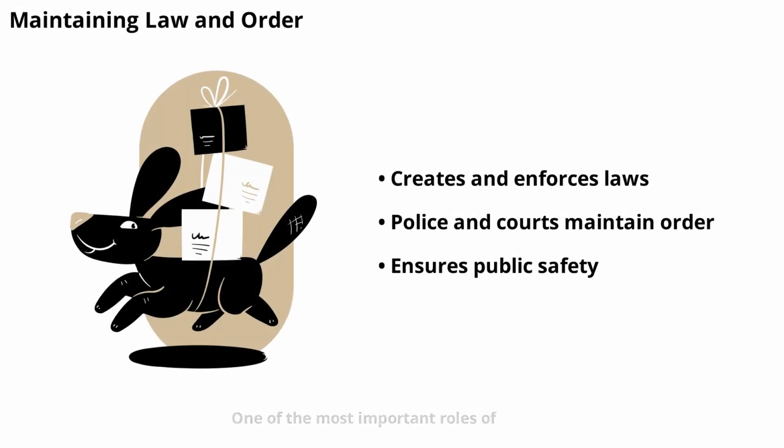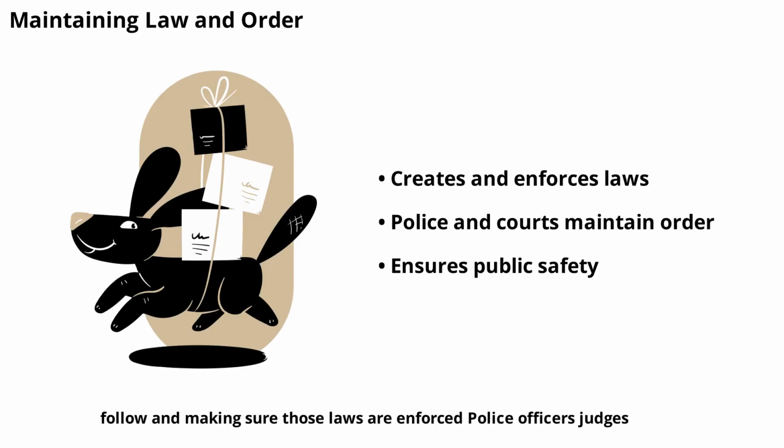One of the most important roles of government is to maintain law and order. This means creating laws that everyone must follow and making sure those laws are enforced. Police officers, judges, and courts are all part of this system. Without these rules and the people who enforce them, society could quickly become chaotic and unsafe. By keeping the peace and resolving disputes, the government helps create a stable environment where people can live and work without fear.